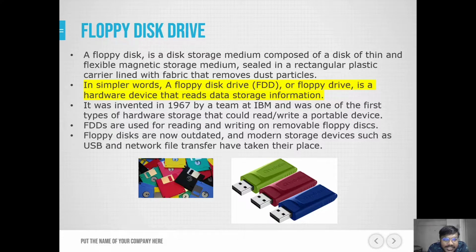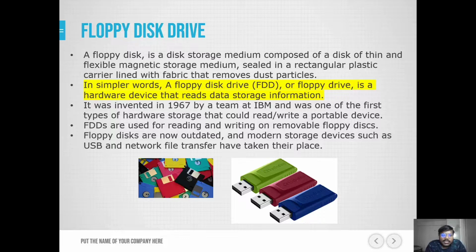So basically a floppy disk is a storage medium composed of a disk of thin and flexible magnetic storage medium sealed in a rectangular plastic carrier lined with fabric that removes dust particles. In other words, a floppy disk drive (FDD) or floppy drive is a hardware device that reads data storage information.